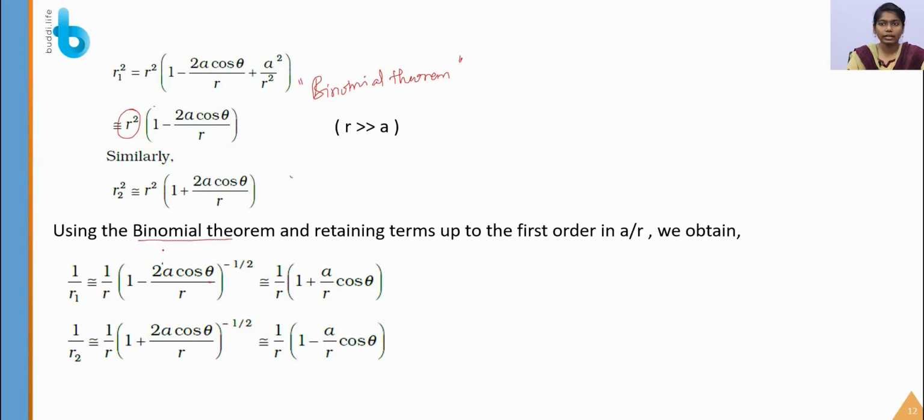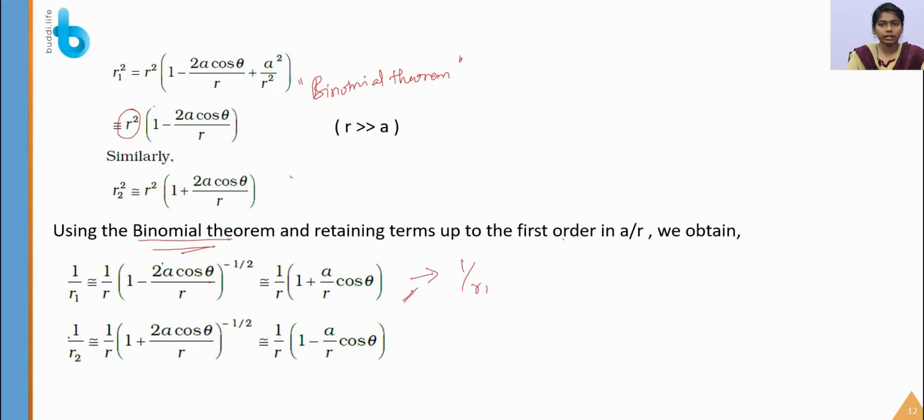So by using the binomial theorem, we are retaining up to the first order. So here minus and minus will become plus, and this 2 will get cancelled. We are not extending up to the second and third order. By the first order we are retaining 1 by r, 1 plus a by r cos theta. So that we will get the 1 by r1 value here.